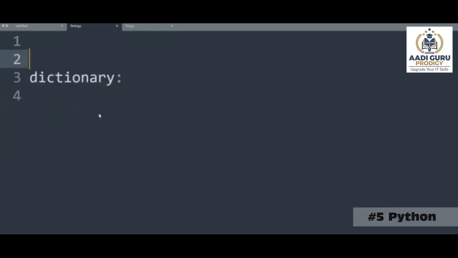So dictionary is also one of the data types in Python, another type of data in Python. Like you have numbers, strings, and tuples, in the same way we have dictionaries also. Now, how to create a dictionary? To create a string, we use quotes, adding some data. To create a list, we use square brackets. To create tuples, we use parentheses.